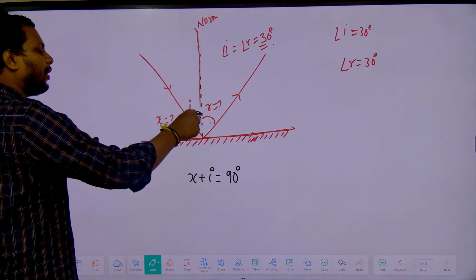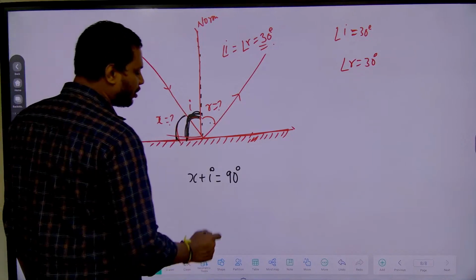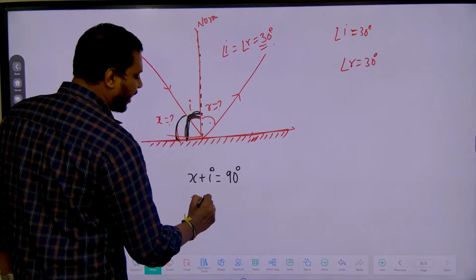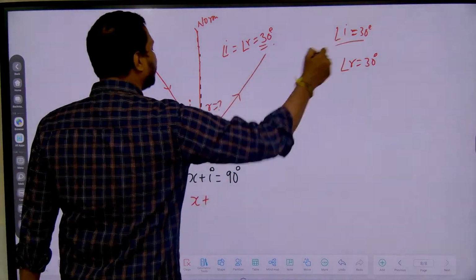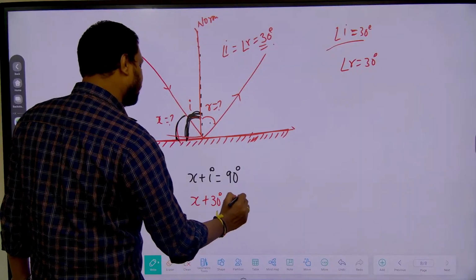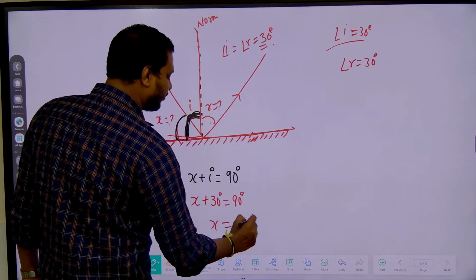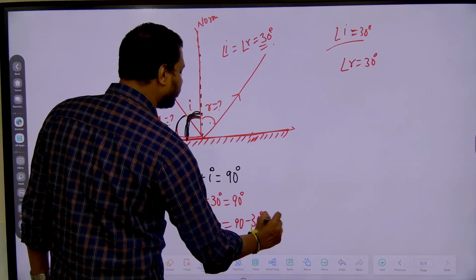Normal will be perpendicular to the surface. Now this is a normal, and the normal will be perpendicular to the surface. Then we can write x plus the angle of incidence, which is already given. That is how much? 30 degrees. That is equal to 90 degrees, or x is equal to 90 minus 30, that is equal to 60 degrees.